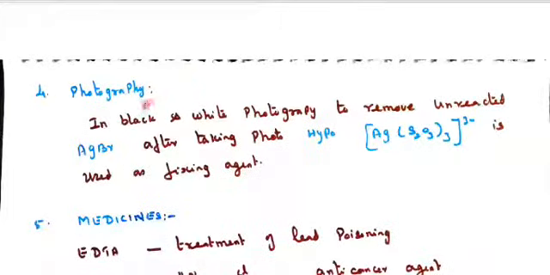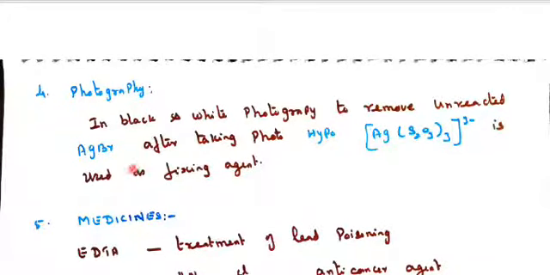So that is photography. In black and white photography, to remove the unreacted silver bromide, sodium thiosulfate is used for fixing the photo. That is called hypo. So hypo is nothing but tris thiosulfato argentate(I), sodium. Silver is called argentate in Latin. So argentate, Roman numeral 1, ion.